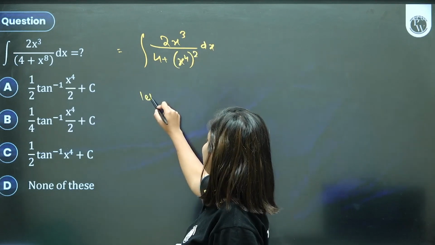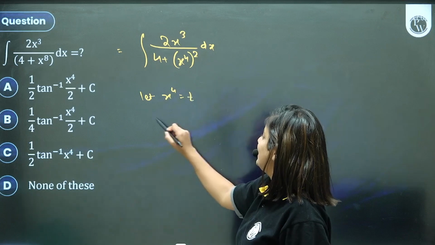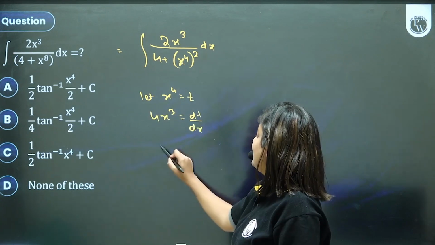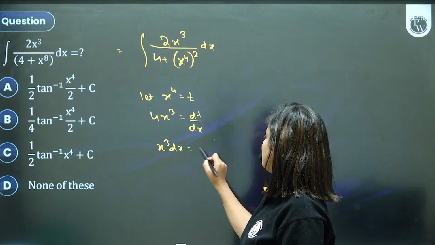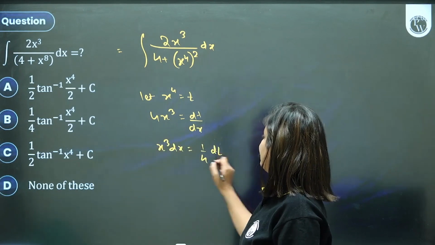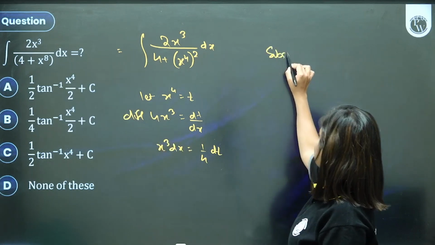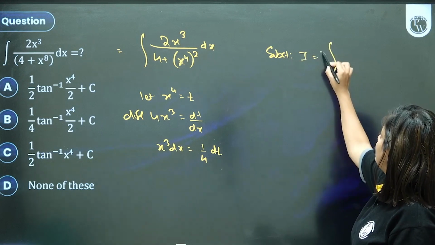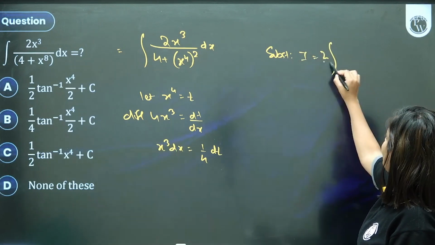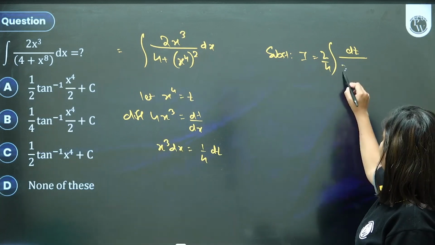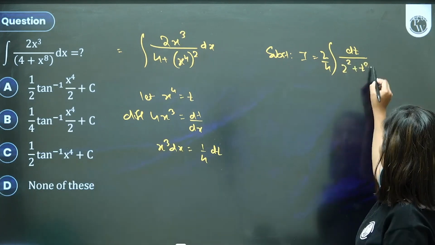Okay, now LDSR, x raised to 4 is t. 4x cube is dt by dx, and x cube dx is 1 by 4 dt. So let, differentiate, substitute it back in the question. 2 is out. x cube dx will be dt upon 4, and the denominator is 2 square plus t square.